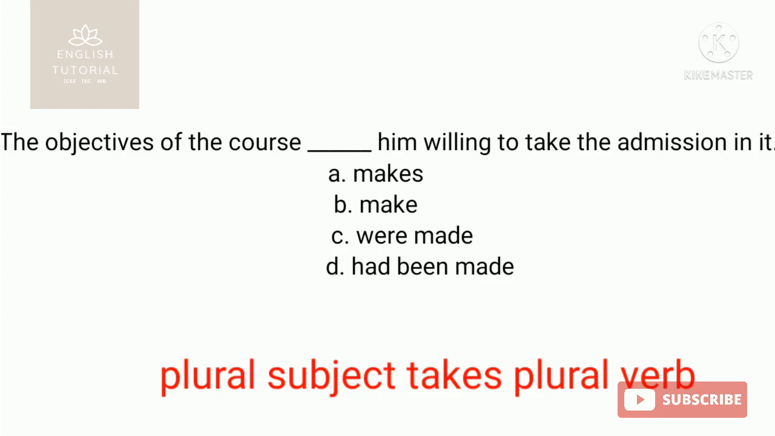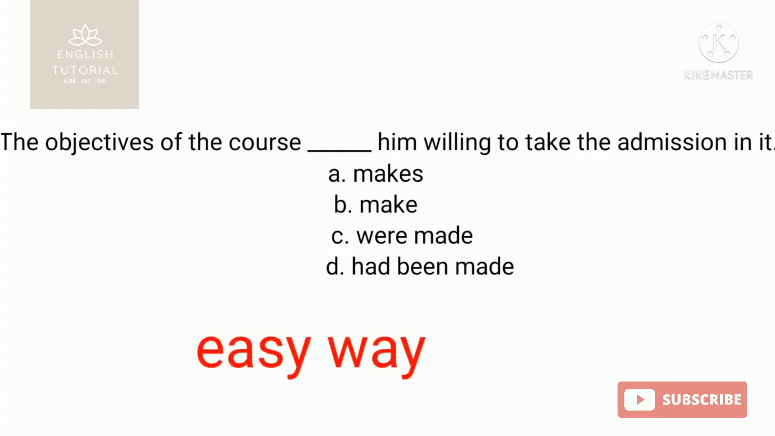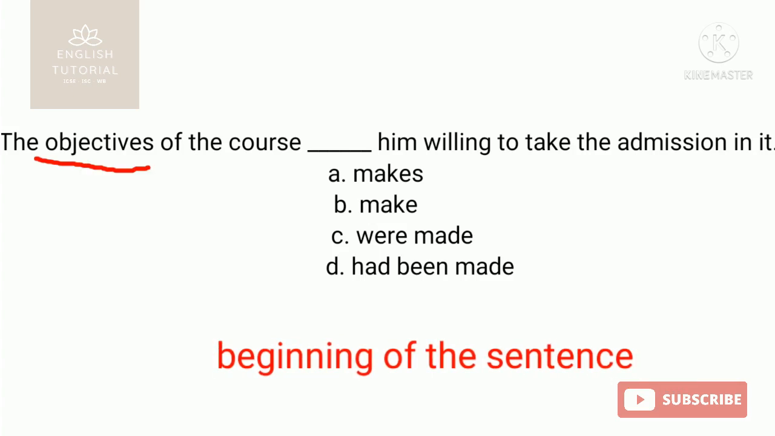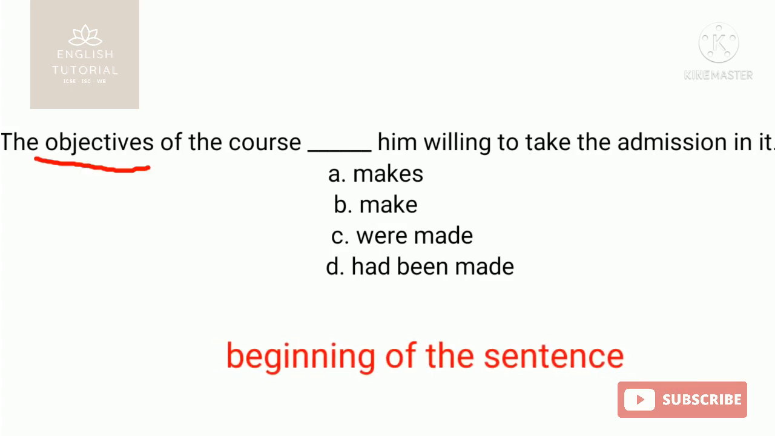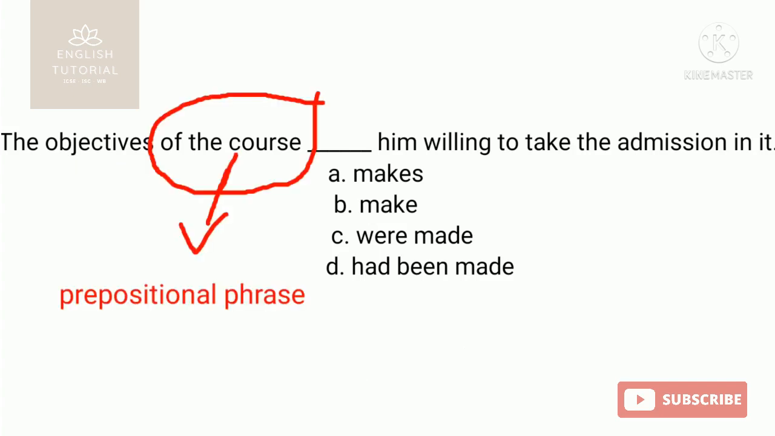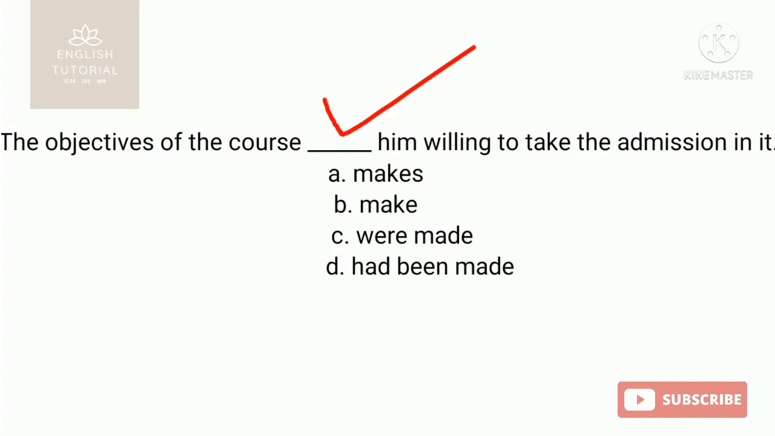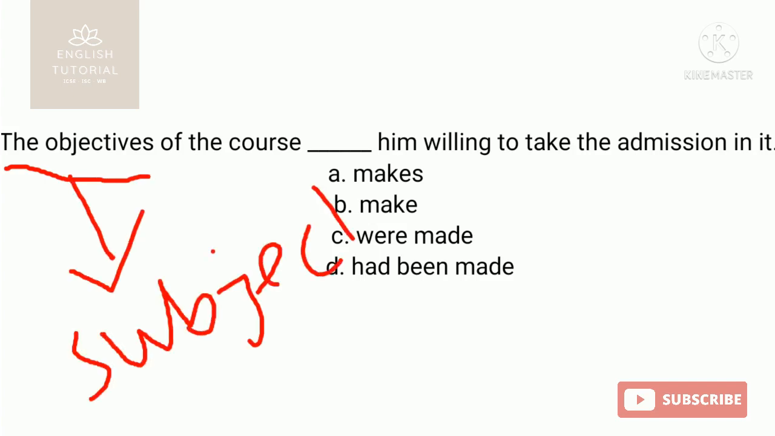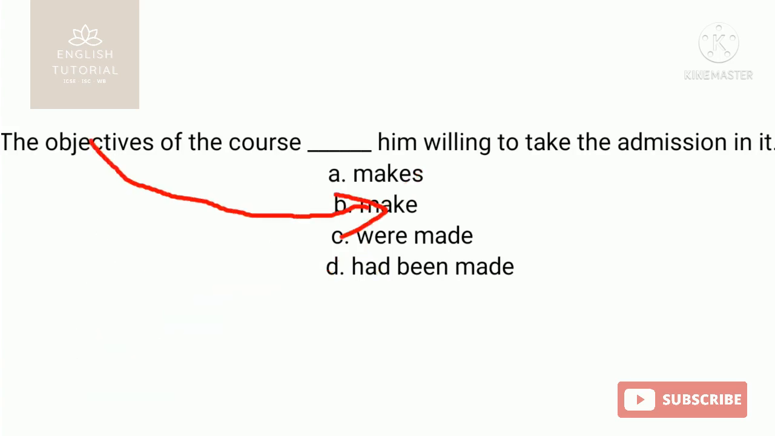And another easy way of identifying the subject in the sentence is that when in the beginning of the sentence a noun or pronoun is written and that is followed by a prepositional phrase, and after that prepositional phrase the verb place is kept, then the noun or pronoun in the beginning of the sentence is the subject, according to which the verb must be taken. Okay.